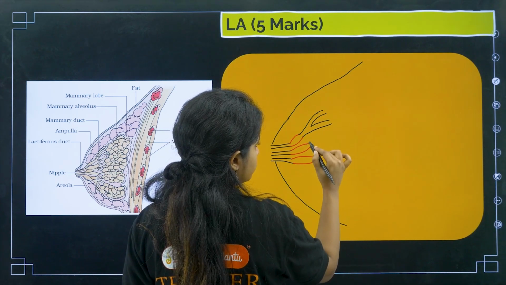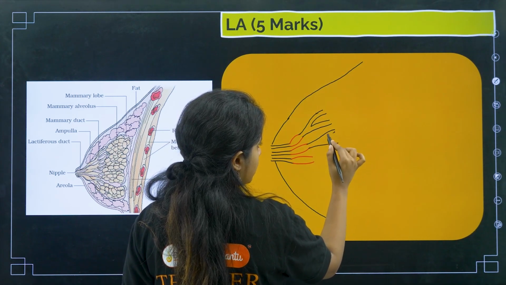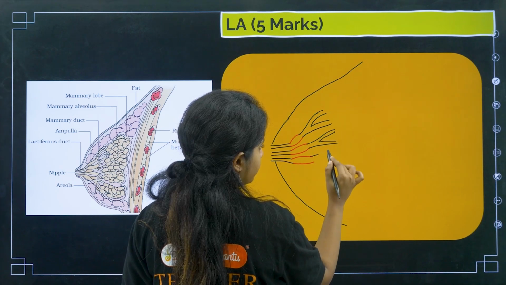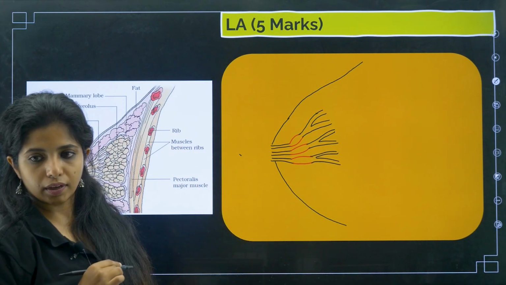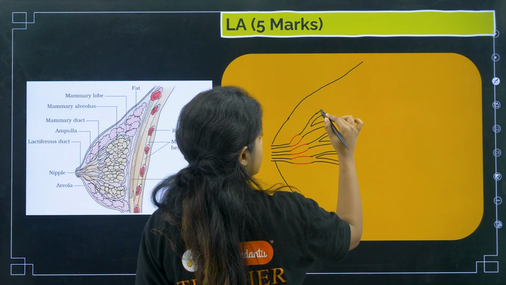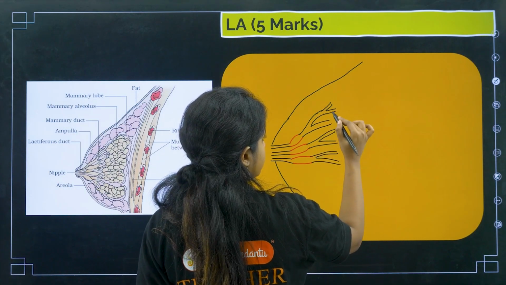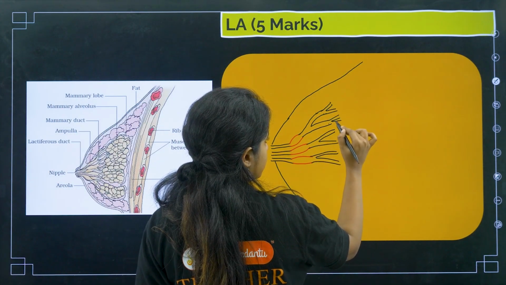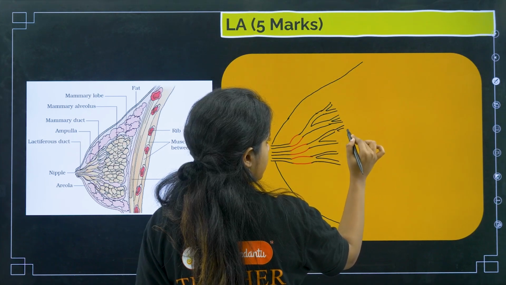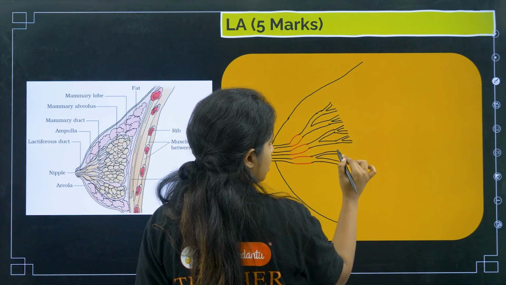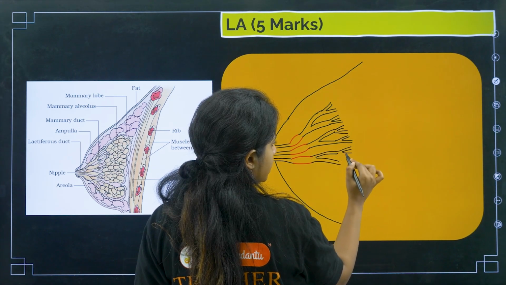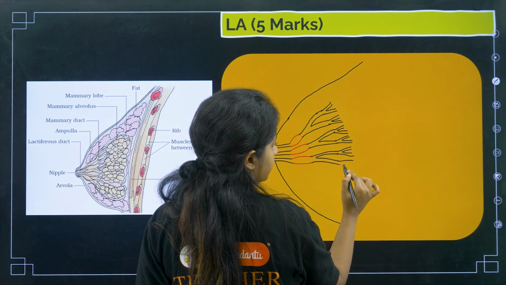Suppose you made a branch like this, you made another branch like this, and you made another branch like this. Still you have to branch them out. Make a V, make a V, make a V, make a V, double V. Okay, make a V.